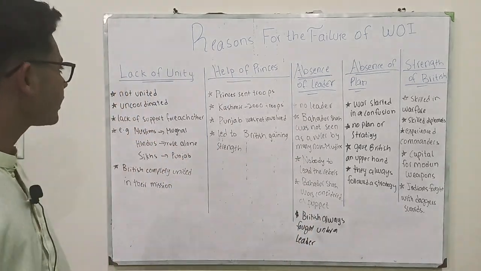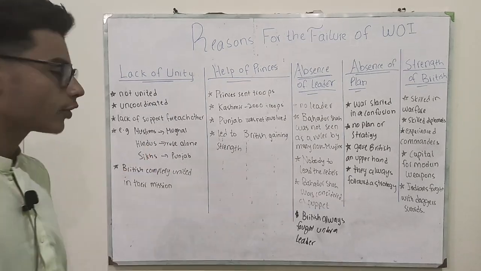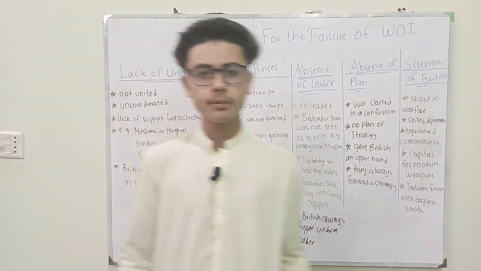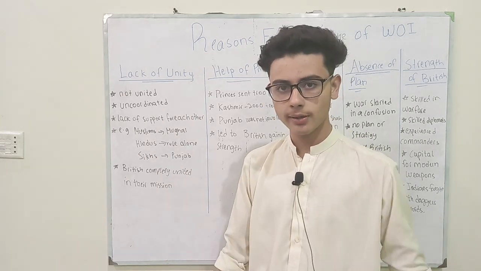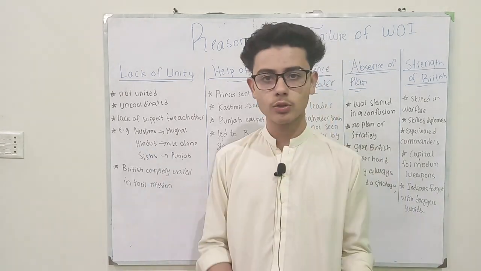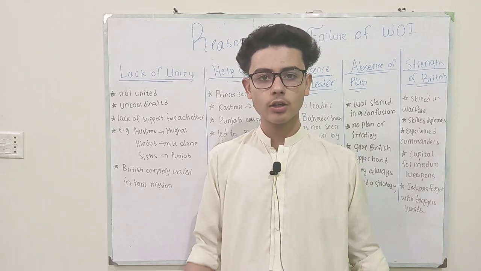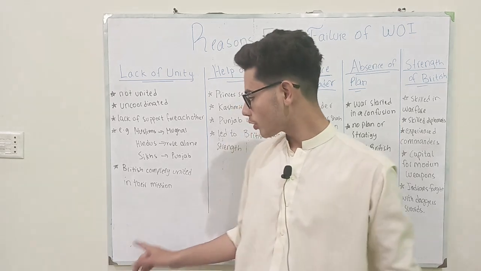First is lack of unity. The Indians were not united. As they were not united, they were also uncoordinated, and they had lack of support for each other. For example, the Muslims only wanted to restore the Mughal Empire. The Hindus wanted to rule alone, and the Sikhs wanted to restore their rule in the Punjab. None of them wanted to establish a united and independent India, whereas the British were united in their mission.